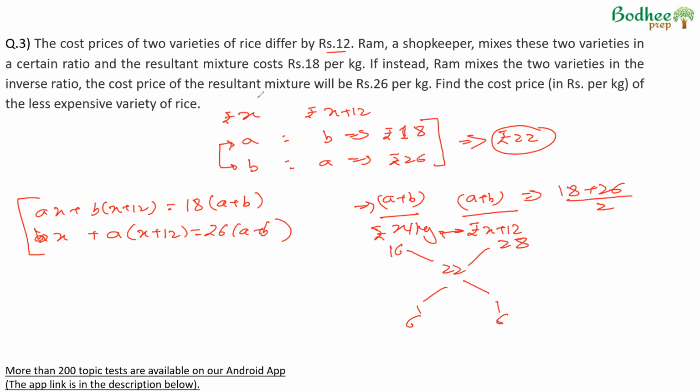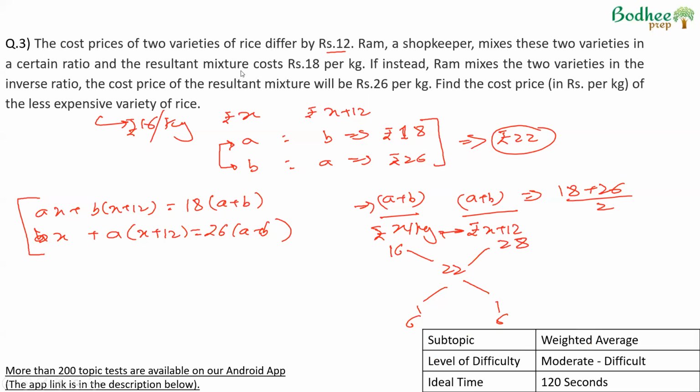What will be the cost price of the less expensive variety? Less expensive variety will be rupees 16 per kg. Again, all we have to do is mix the two kinds, and because of equal weights, which are inverse ratio, we will get the two averages. Therefore, in terms of level of difficulty, I would say moderate to difficult, because if we try to solve this, it becomes pretty taxing. Otherwise, it should take about 2.5 minutes to solve the question. And if this does not strike, it is a difficult question. Otherwise, a moderate question could be left in the examination.